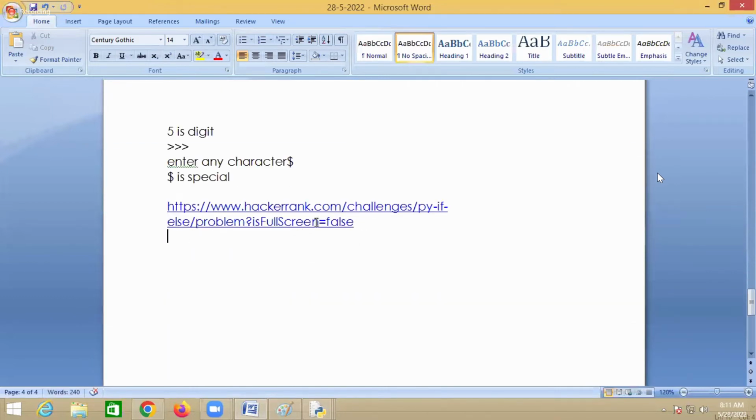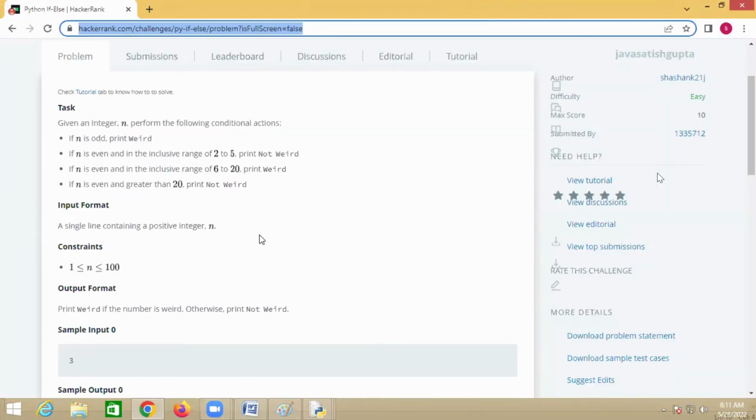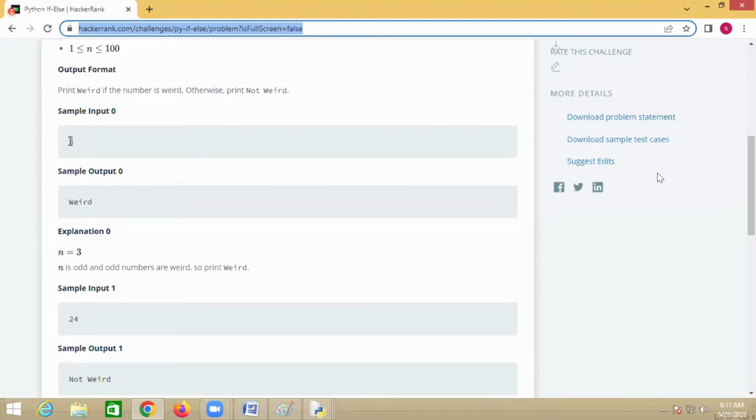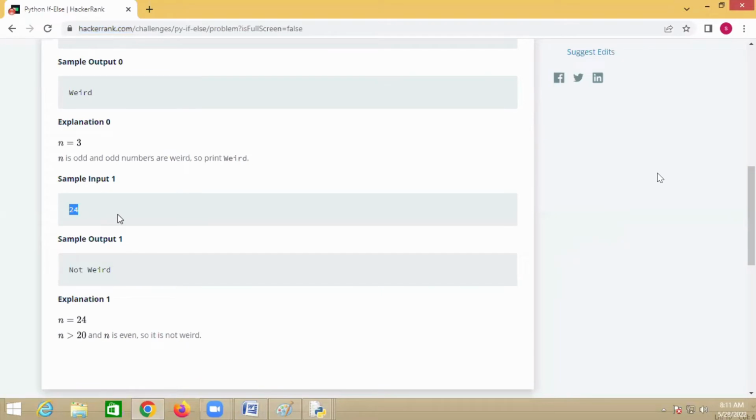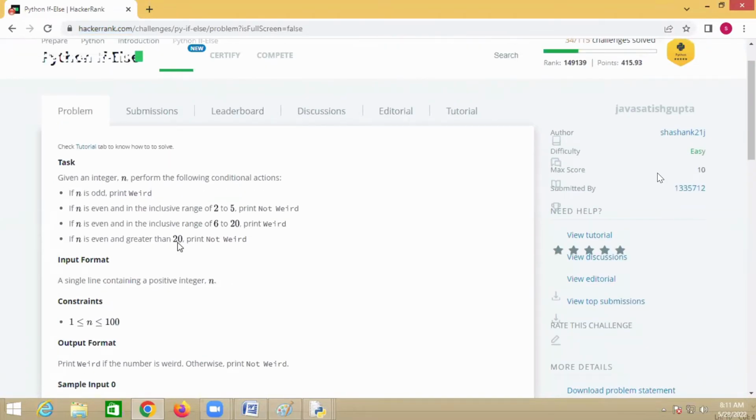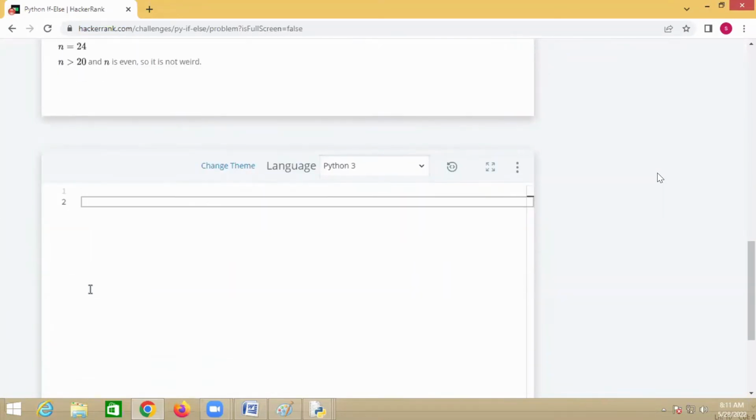Now, this is a problem definition, and I'm trying to write the solution. Given an integer n, perform the following conditional action. This is a sample input. 3 is an odd number, so you have to say Weird. Now input 24. 24 is an even number, greater than 20, so you have to print Not Weird.